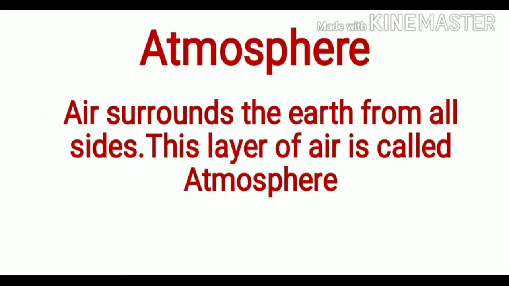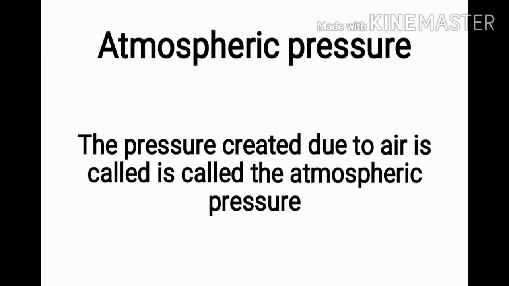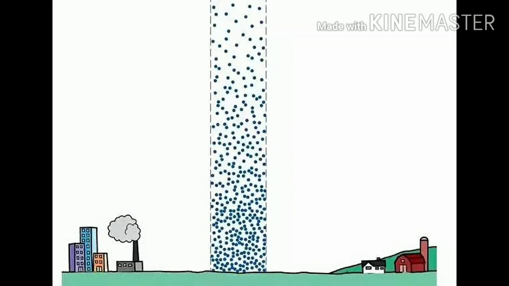Atmospheric pressure. Air surrounds the earth from all sides. This layer of air is called the atmosphere. The atmosphere exists to about a 16-kilometer height. It further extends up to about 400 kilometers in a very diluted form. The pressure created due to air is called the atmospheric pressure.